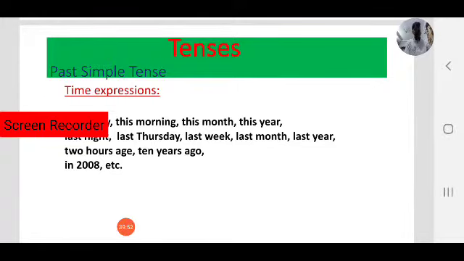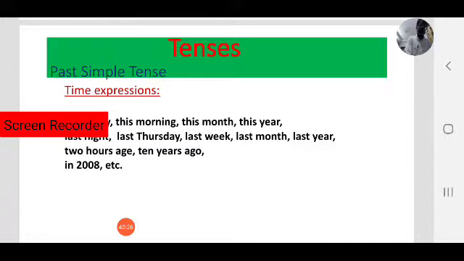I have been writing a book for 2 weeks. Here for or since 1st of August. For and since. For period of time, since point of time. In since we mention the beginning of time. For duration, as we have discussed all about in the previous sessions while we were learning about present perfect continuous tense.